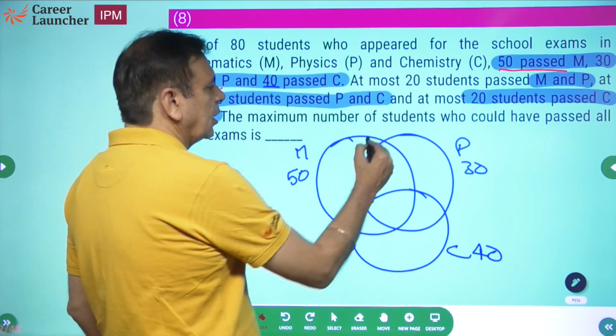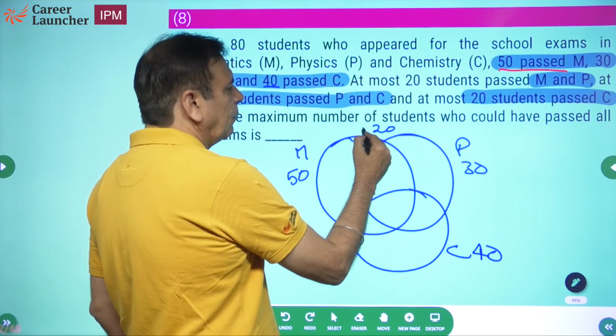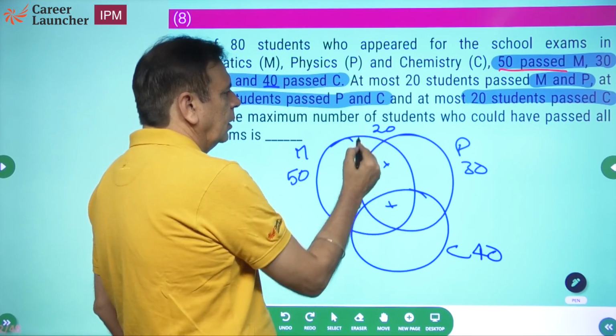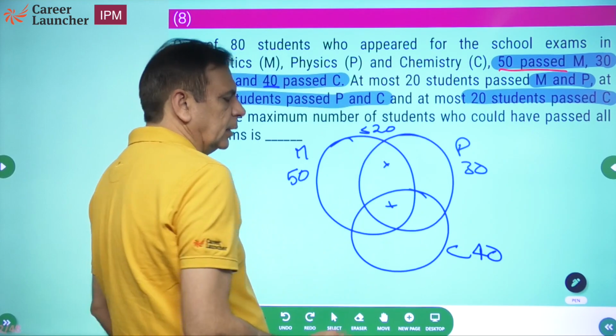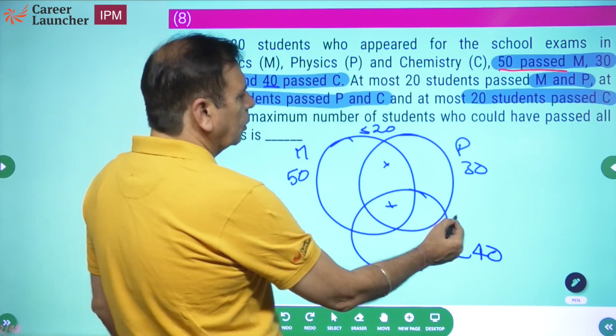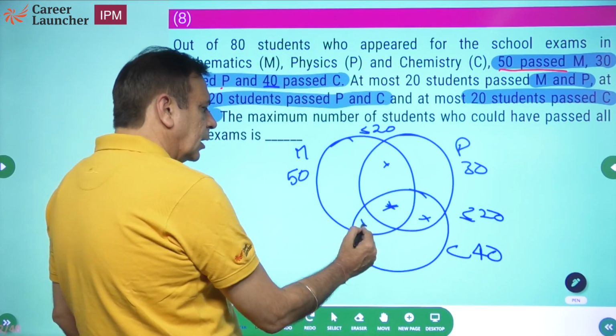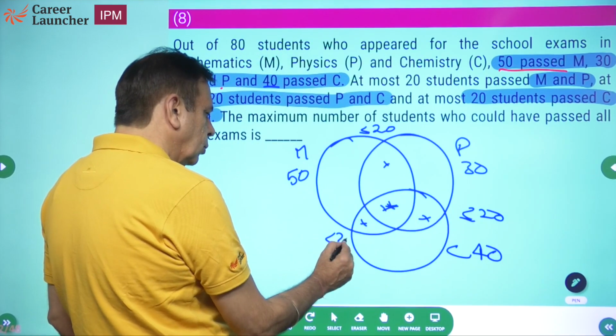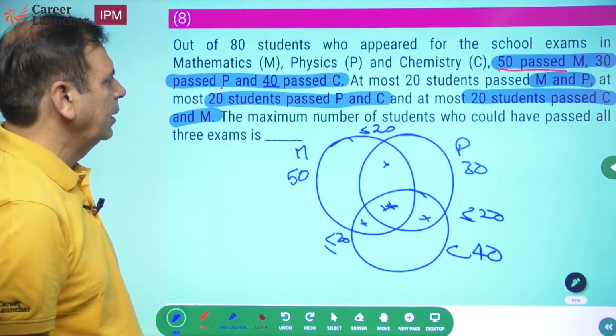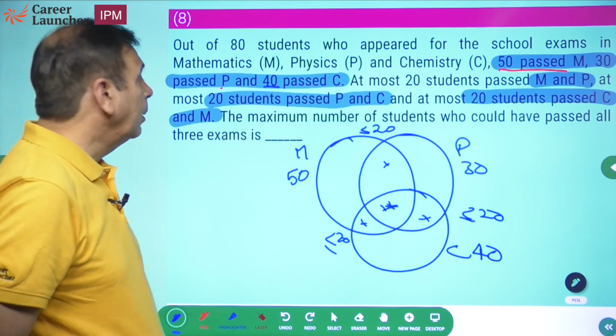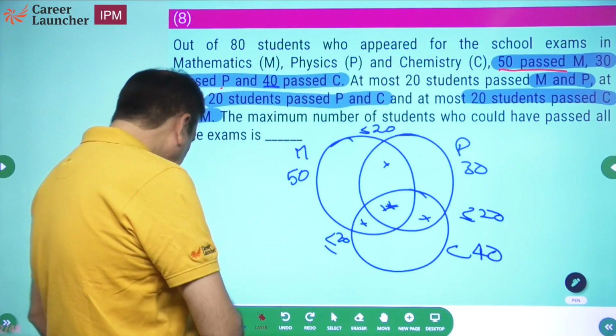Maximum 20 pass maths and physics. So 20 is the maximum value for this plus this. So this has to be less than or equal to 20. Okay. Similarly, what about this? This also is less than or equal to 20. This plus this, and this plus this is also less than or equal to 20. Okay. This is what it's saying. Now what does it say? Maximum number of students who could have passed all three exams.